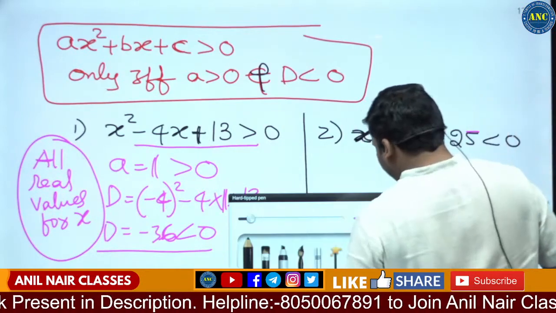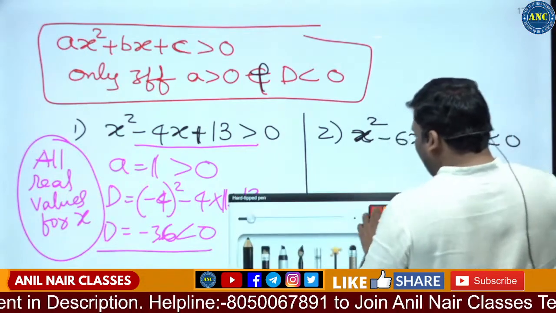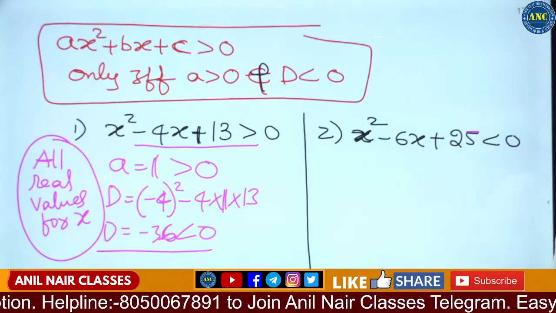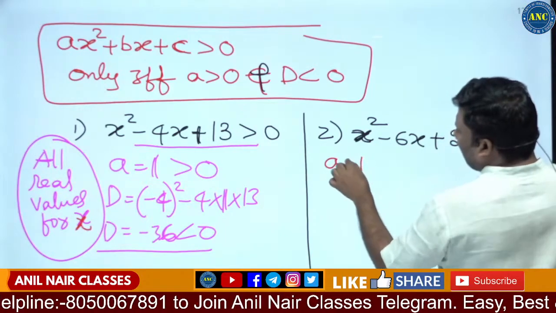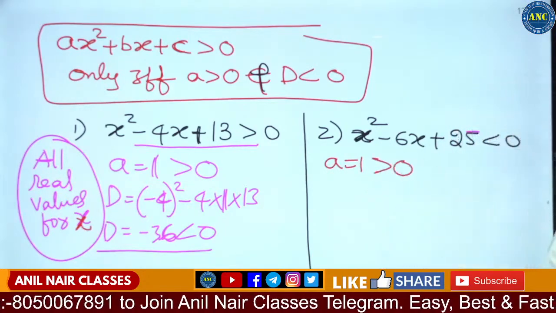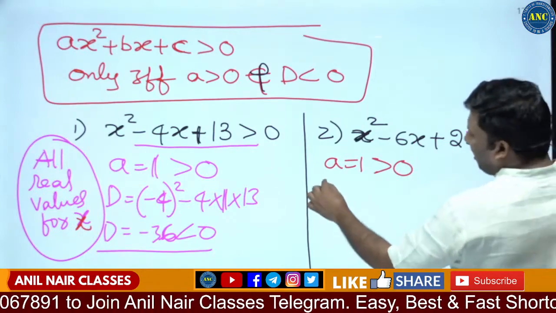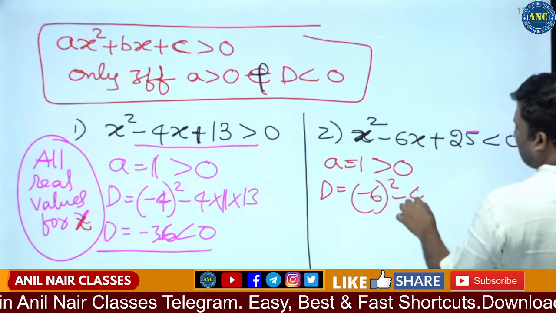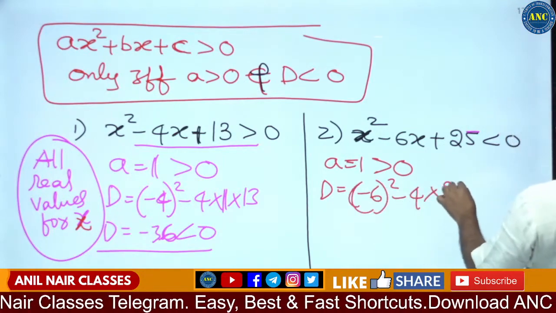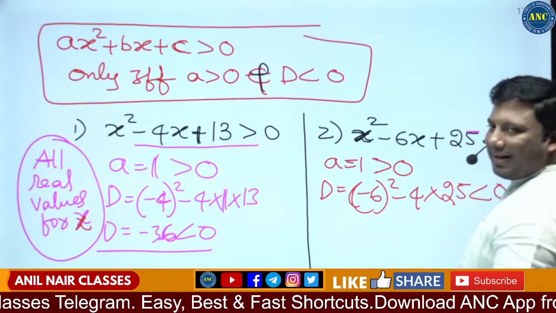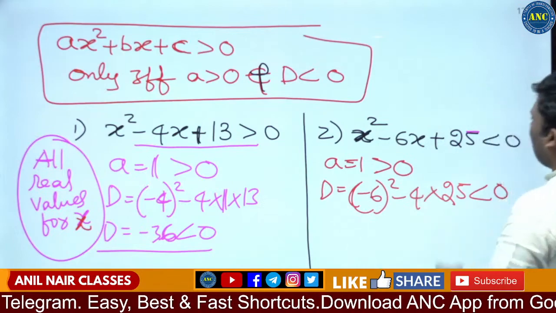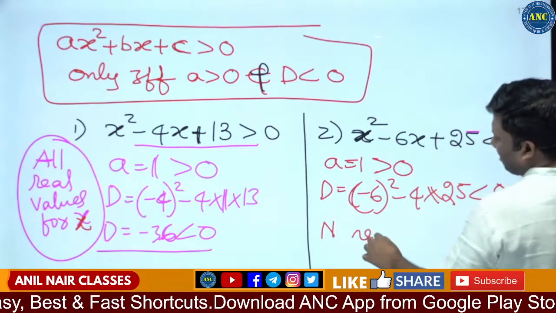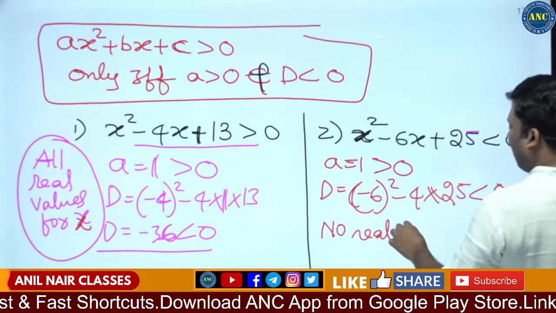Similarly, the next question: x² − 6x + 25 less than 0. The coefficient of x² is 1, greater than 0. Discriminant b² − 4ac is less than 0. A greater than 0 and D less than 0, that means this expression is greater than 0, but it is given as less than 0. That means the answer will be no real value for x.